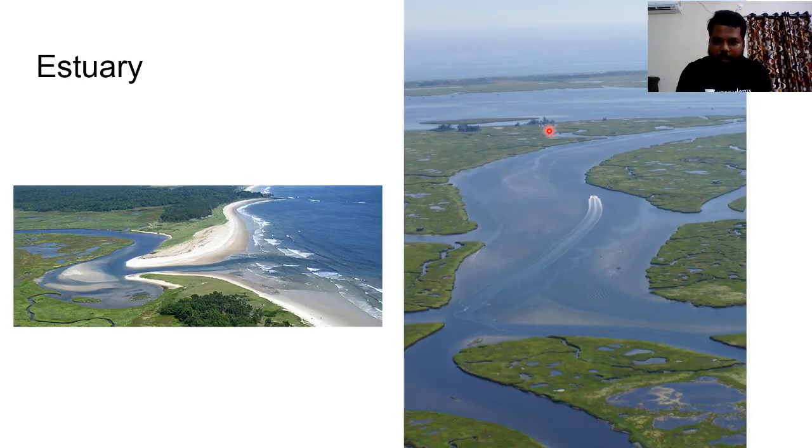So what is an estuary? You can see here, the river is coming and directly it is jumping into the sea. So here no such kind of delta has been formed. So this is the zone which is called as an estuary. This is the zone which is called as an estuary. Clear? So estuaries have huge importance.